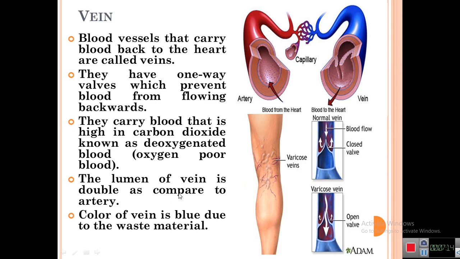And the lumen of the vein is double as compared to the artery. It means the lumen of the vein is very wide as compared to the artery. Look at this diagram, this is an artery and this is a vein. As compared to this it is double, and it also contains one-way valves. These are the valves. And the color of the vein is blue due to the waste material like carbon dioxide.